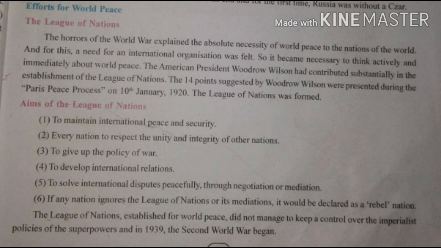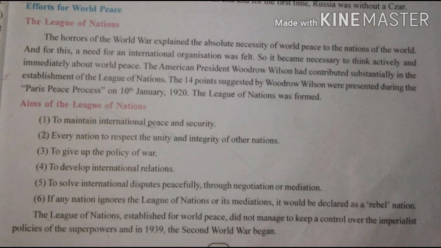So students, you have to learn all these 6 points. And the above paragraph is for the reasons why the League of Nations was established after the First World War. The 6 points are very important, students, you have to learn them. Clear?